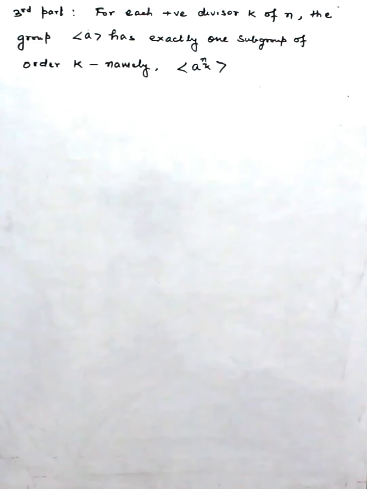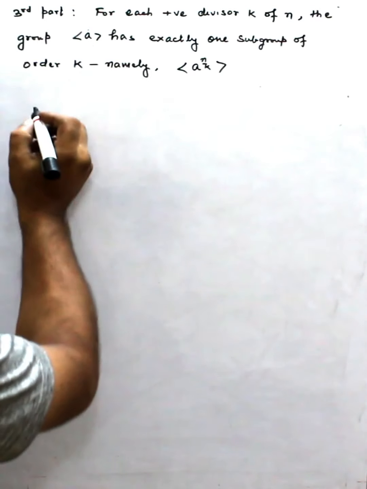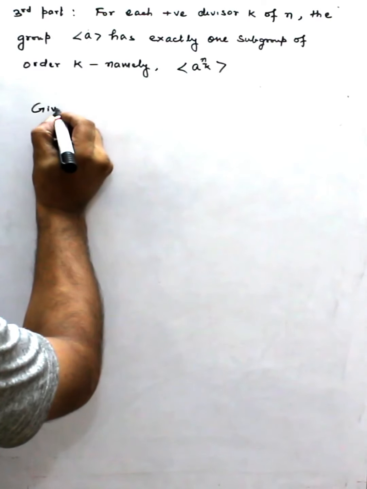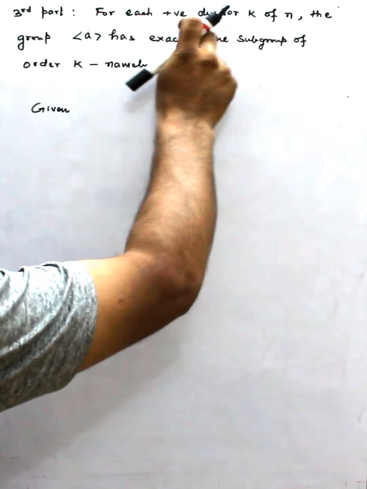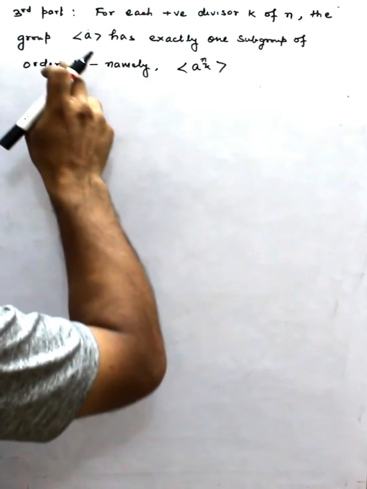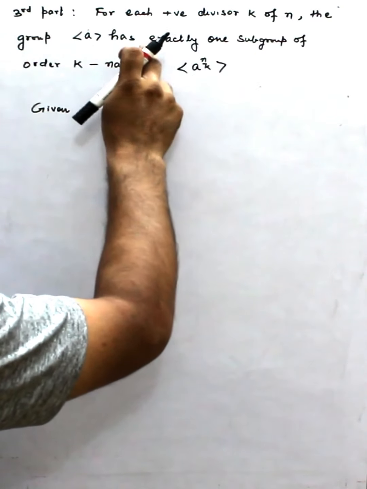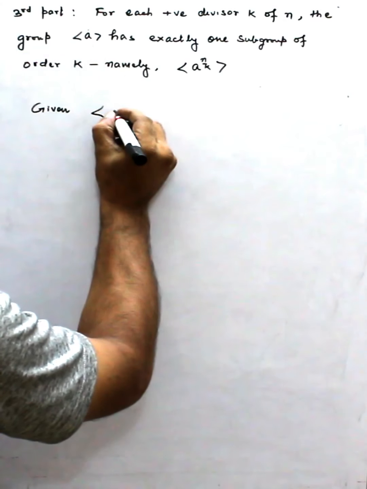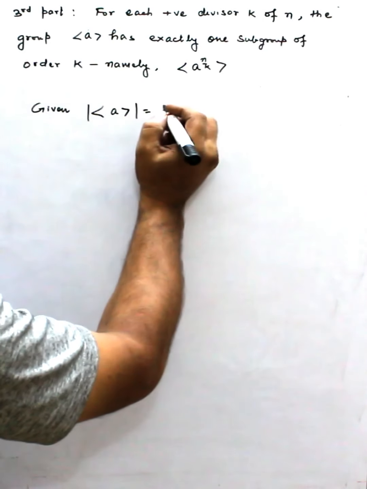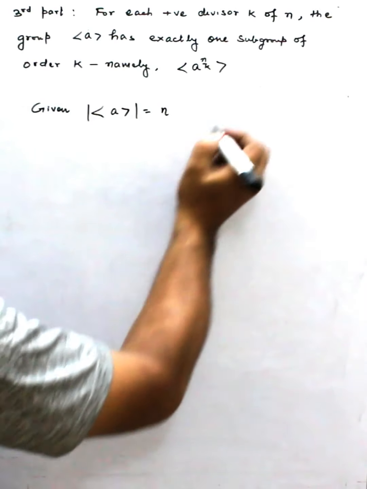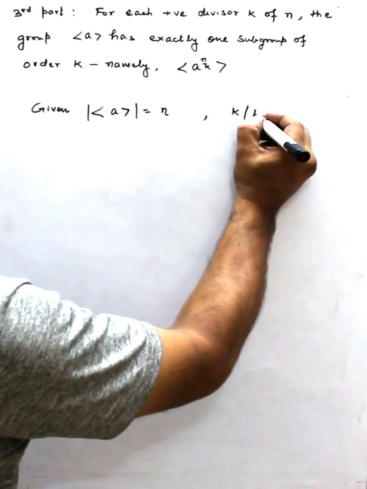So, in this part of the term, first we check what is given. Given is, for each positive divisor k of n, k is a divisor of n, and this group has exactly one subgroup of order k. This we have to prove. And the order we know, the order of the cyclic group generated by A is n, and the second part is given, k divides n.